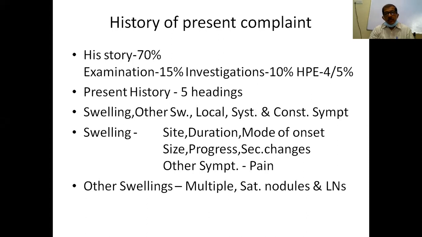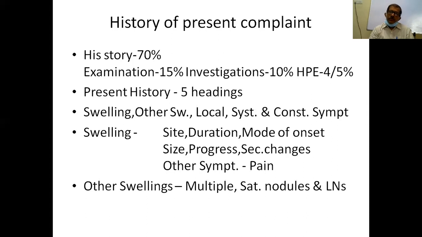And melanomas particularly, they may start as a mole, and it may start increasing in size, it may itch, it may bleed, the surface may become irregular, the swelling may become irregular, and it may produce satellite nodules like that. Then, as I already told you, secondary changes also are important.